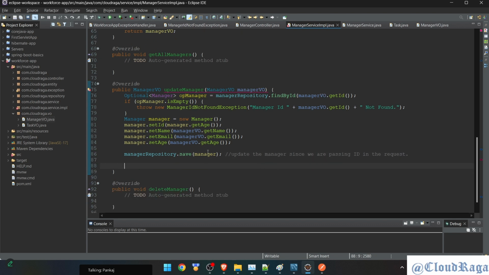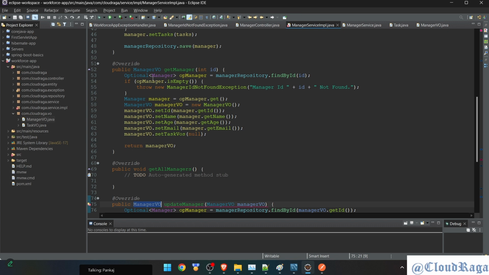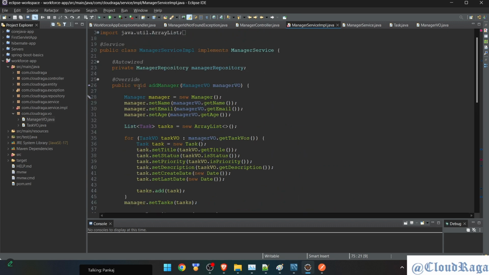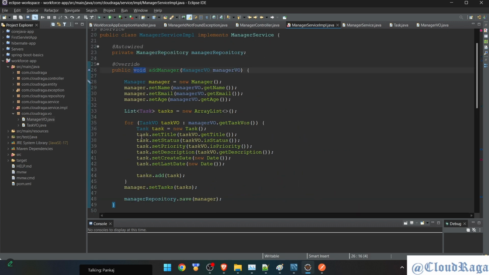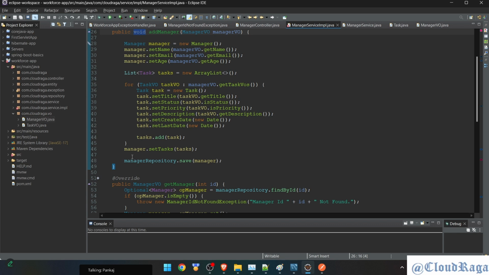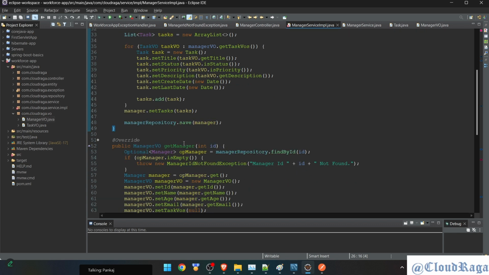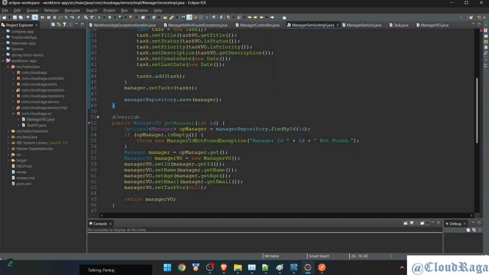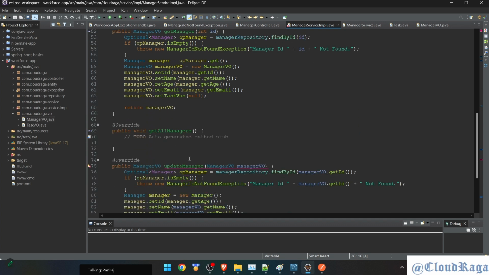Okay, and next part is I need to send this record in response, because we are sending void. In post, we were not doing that. Here it is. It was void. Fine. So it was clear that when we create, we are not getting any response in our Postman. Blank response, and that's it. Now need to update that part.